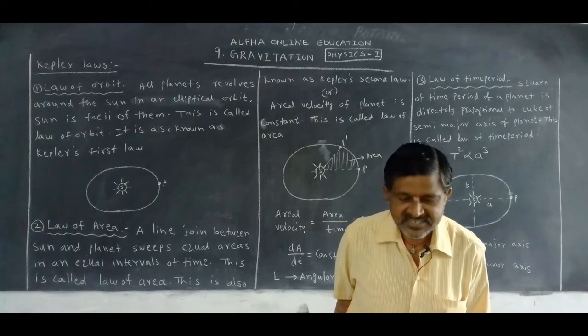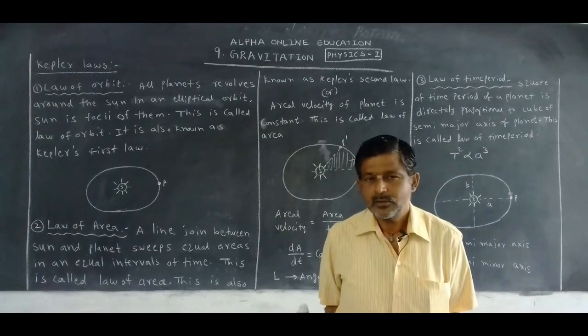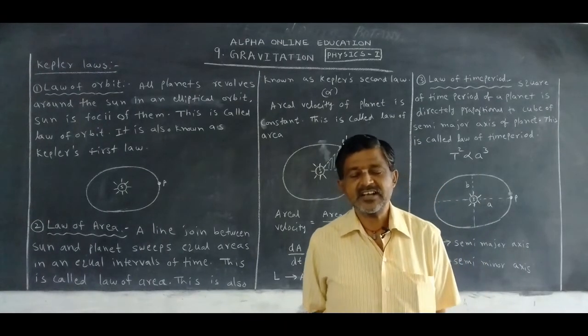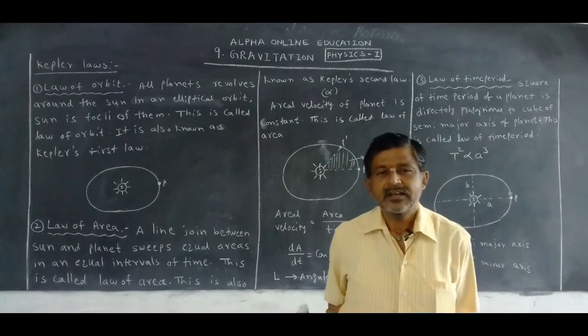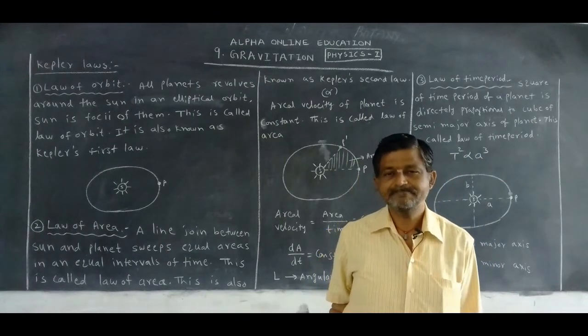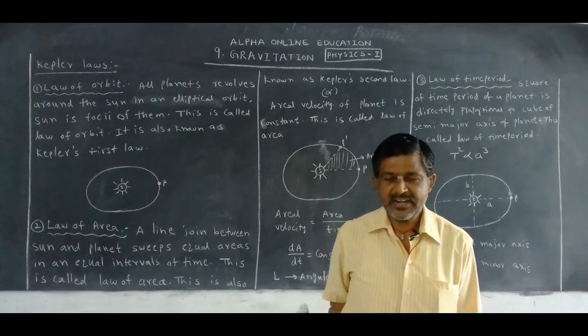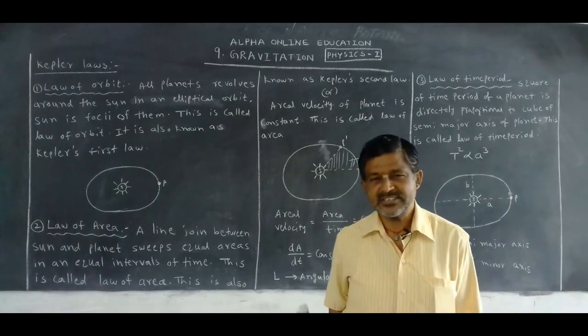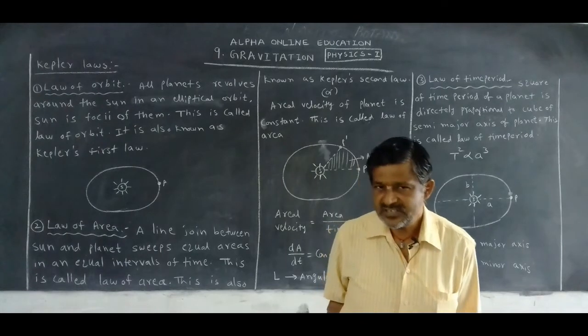And what did he accept? Copernicus's heliocentric theory was accepted, and he strongly opposed Ptolemy's geocentric theory. Which is correct?